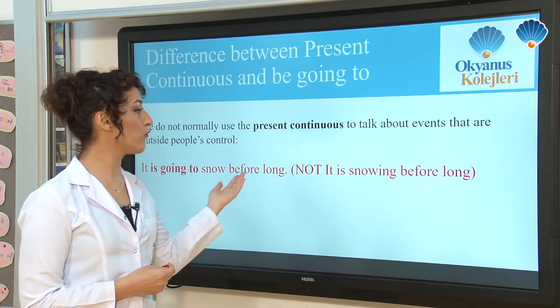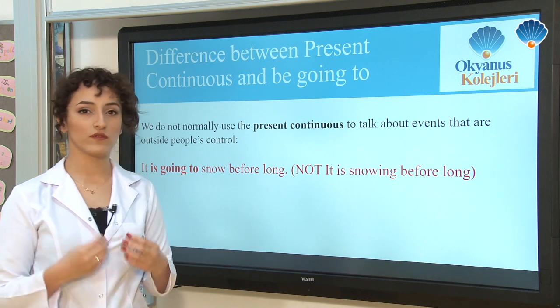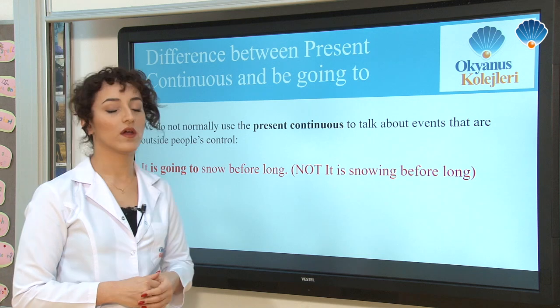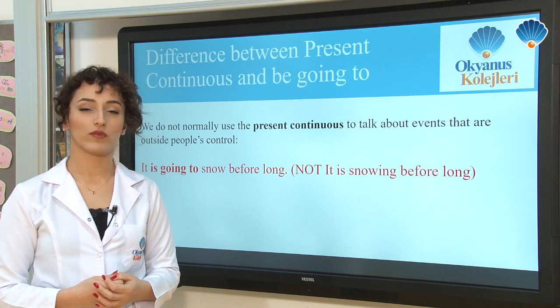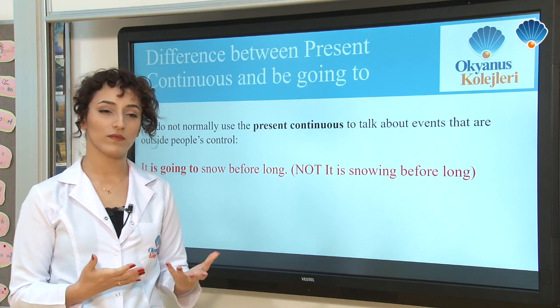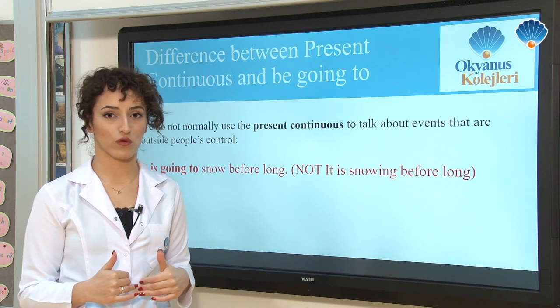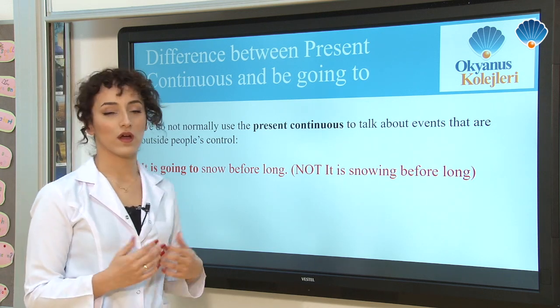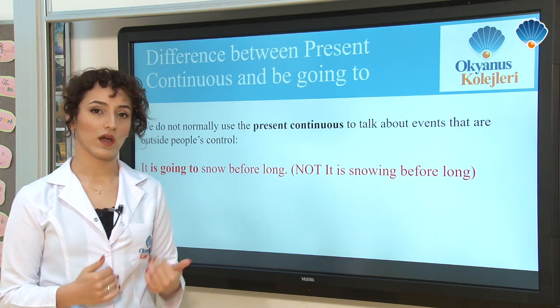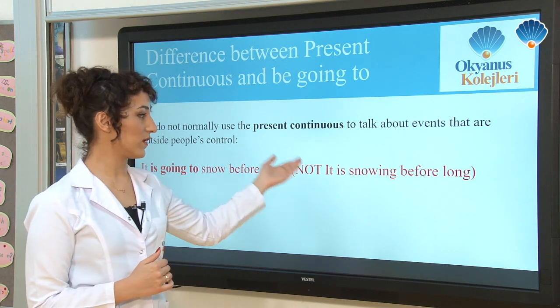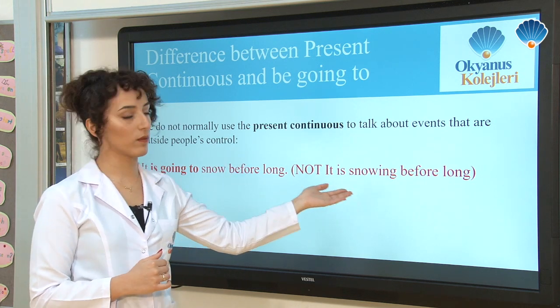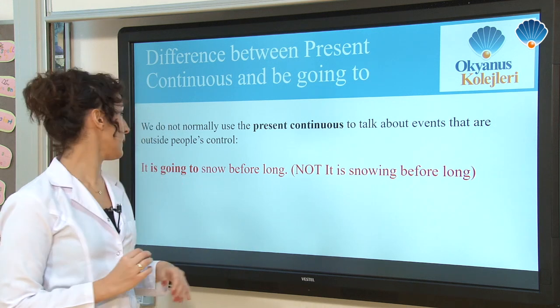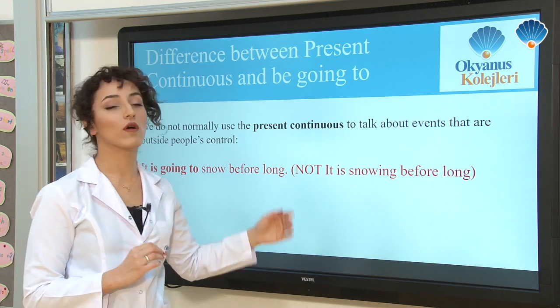It's going to snow before long. I have to use going to in here because I can't use present continuous tense for something outside of my control. The weather conditions, I don't manage it. That's why I can't use present continuous tense in here, not it's snowing before long. I have to say it is going to snow before long.